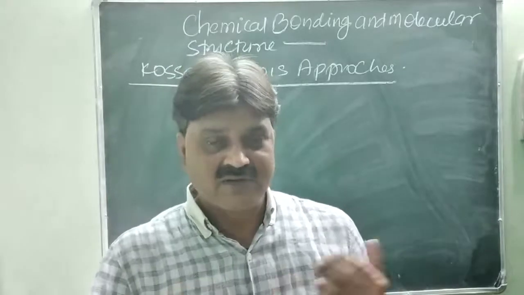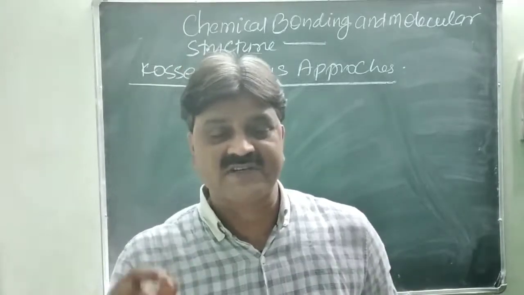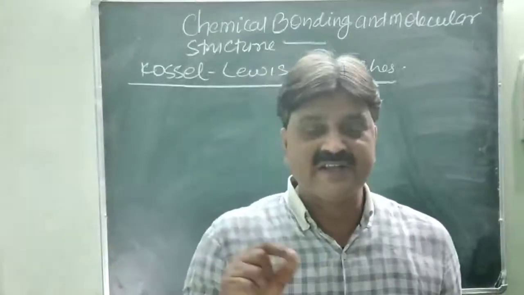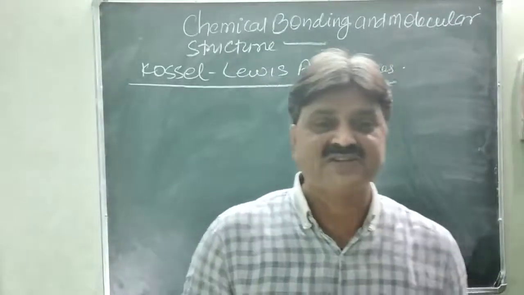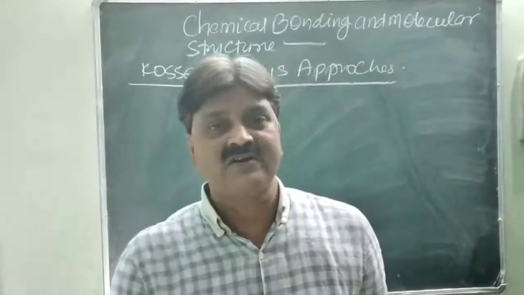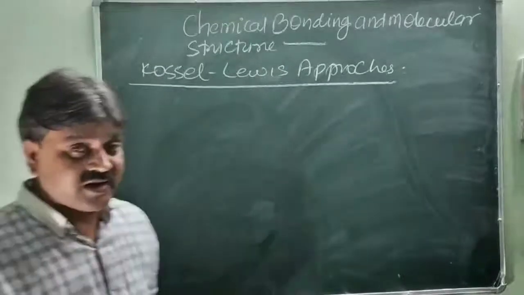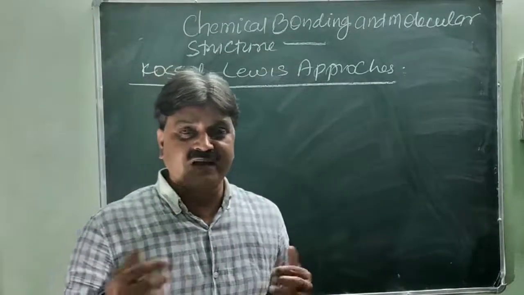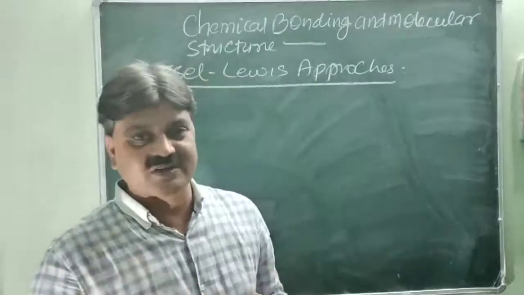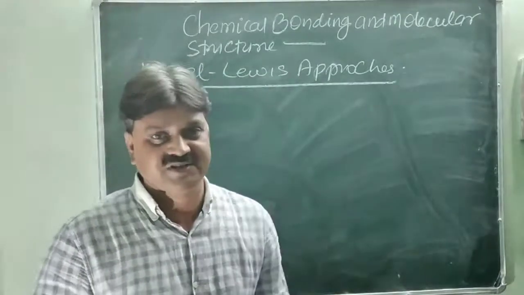Firstly, we will discuss the Lewis dot structure. The representation of the valence electrons around the symbol of the atom is called the Lewis dot structure. How do you show that, and how do you find the number of electrons required to achieve the stable structure on the basis of the Lewis dot structure?